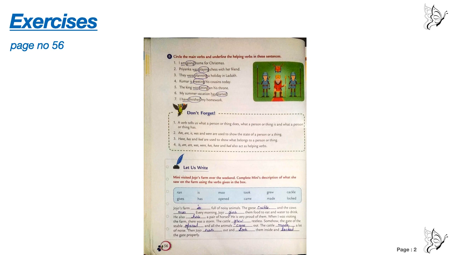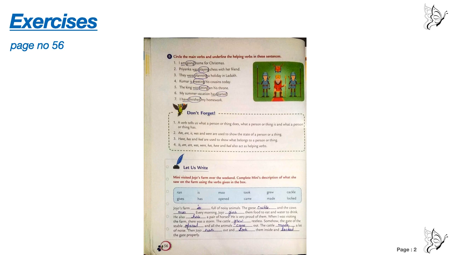Number 4, Kumar is meeting his cousins today. Underline is and circle meeting. Number 5, the king was sitting on his throne. Underline was and circle sitting. Number 6, my summer vacation has started. Underline has and circle started. Number 7, I have finished my homework. Underline have and circle finished.